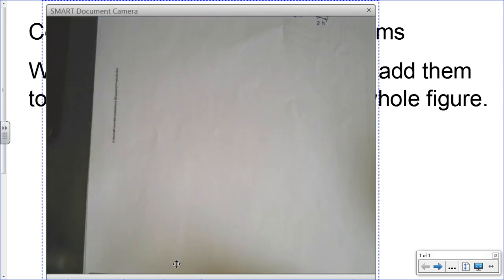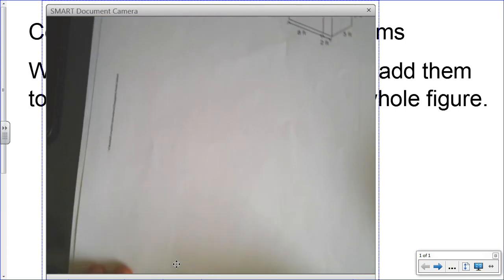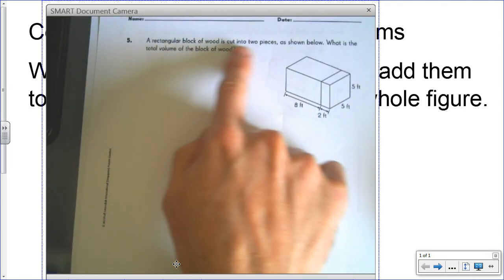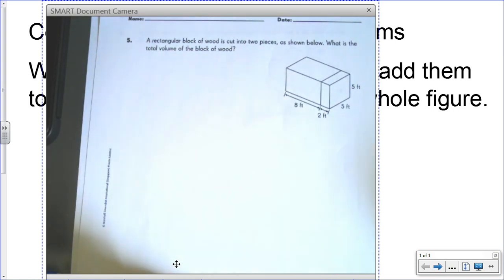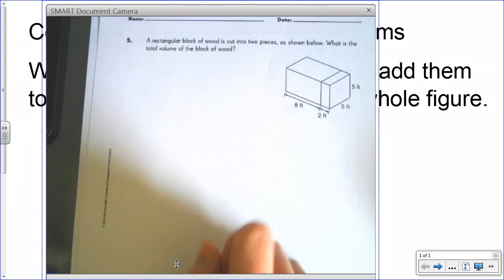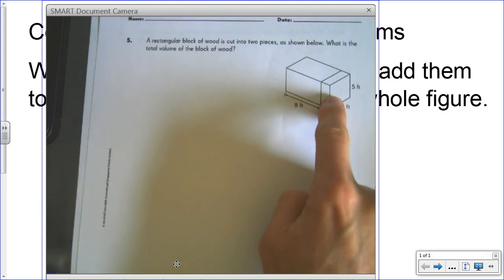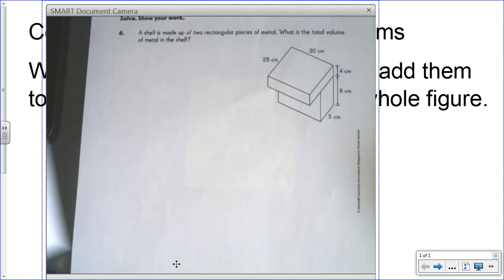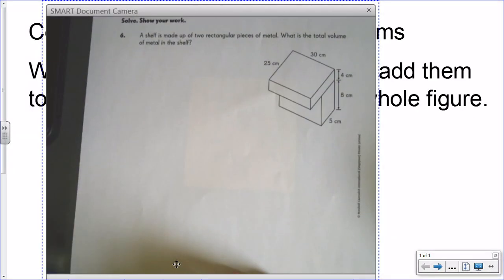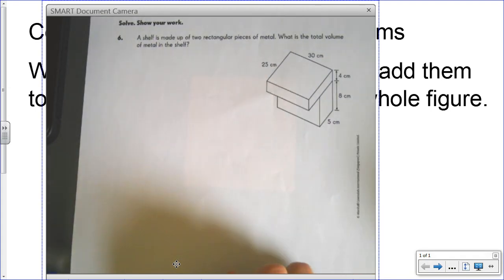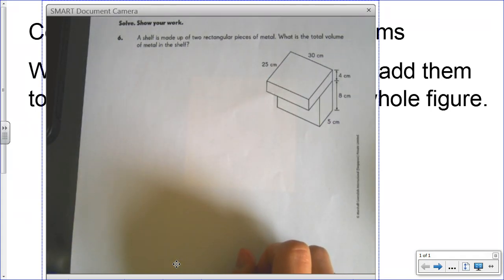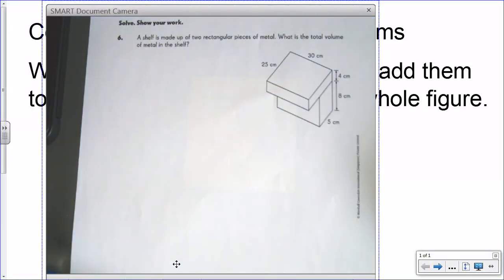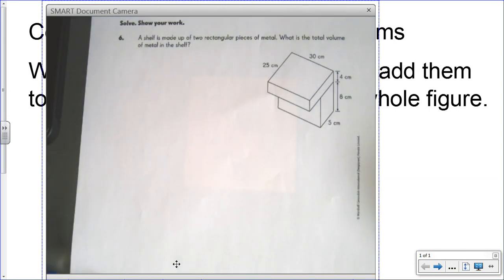Turning the page to page 221, it looks mostly blank, but there's only one problem here, okay? Notice that the block is cut into 2 pieces on this line right here. So what is the volume of the whole block? I don't care about prism A, I don't care about prism B. I need to know the volume of the whole block. And then on number 6, again, another word problem, but with a pretty good diagram. Look at your dimensions very carefully and think about which dimensions might go in which places to help you, and find the total volume of this solid.